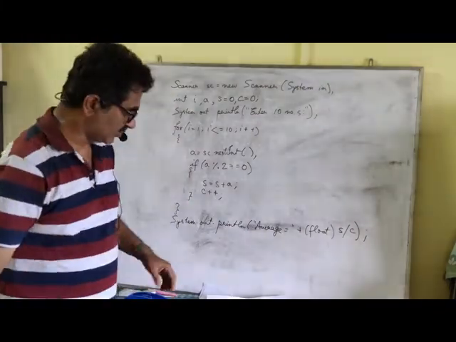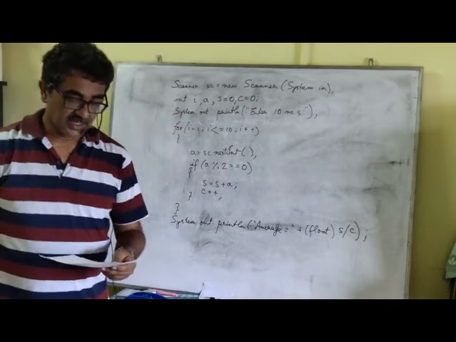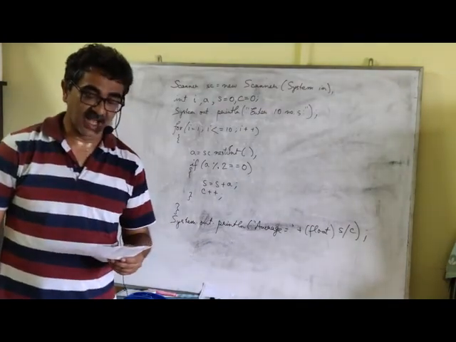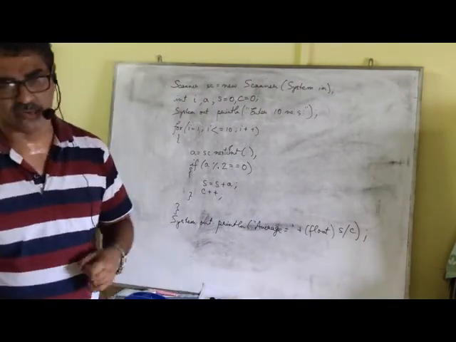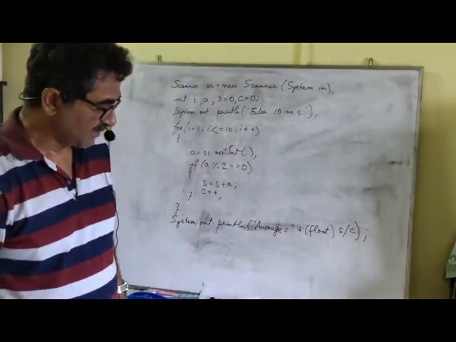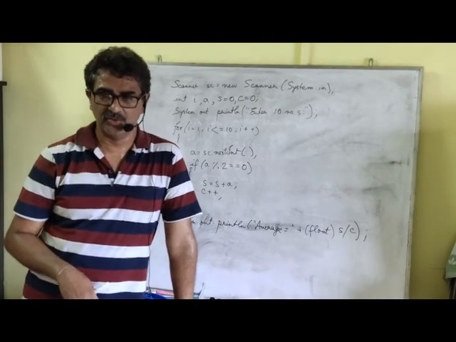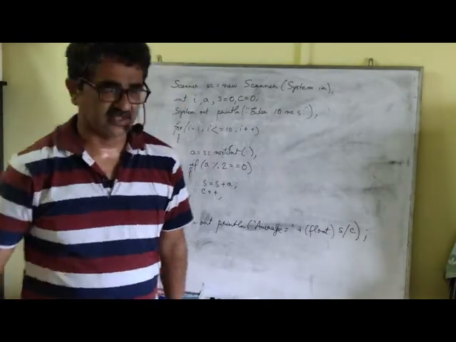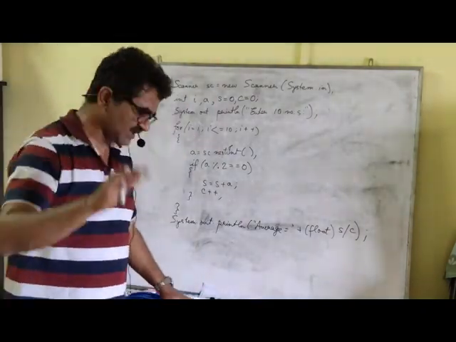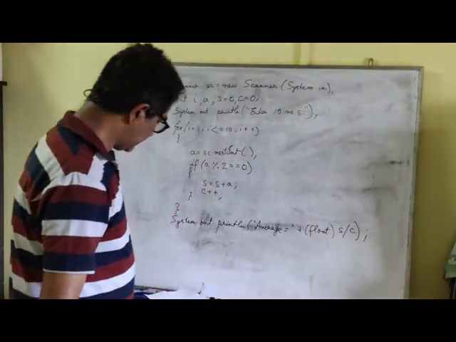Now we'll go for the second question. Now look at the second question. Input 10 numbers and display the largest and smallest. Now this is an interesting question. Though most of you have already done this before, still I am going to discuss this because there were a lot of corrections which I had to do with the assignment which I had given. So you need to understand this concept first.